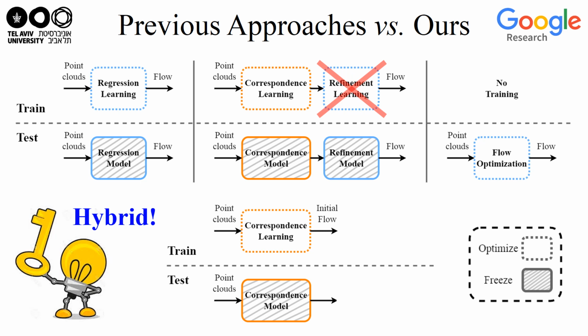Then, in the inference phase, instead of using refinement regression with another network component or optimizing the entire flow from scratch, we directly optimize the residual flow refinement for the scene at hand. The initial correspondence-based flow serves as a good starting point for the optimization process, leading to an accurate flow prediction with a shorter convergence time.